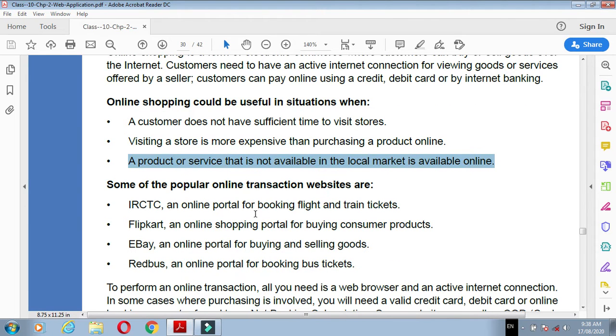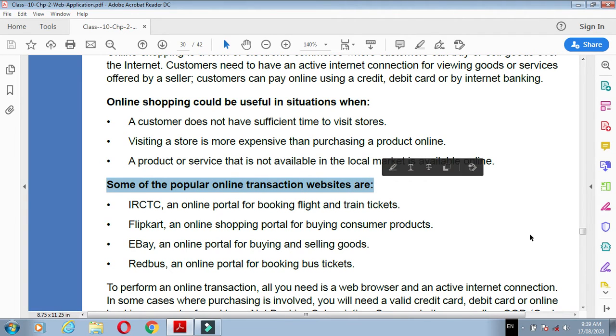Now the next topic: some of the popular online transaction websites. For doing this kind of online shopping, we need some popular websites that provide us online services.